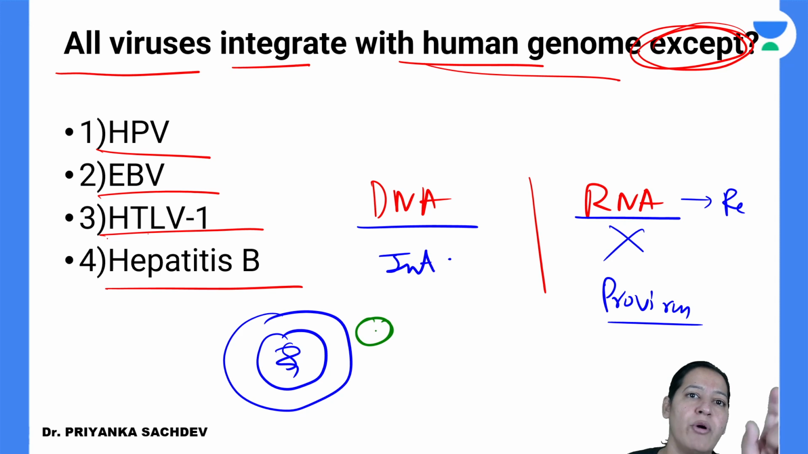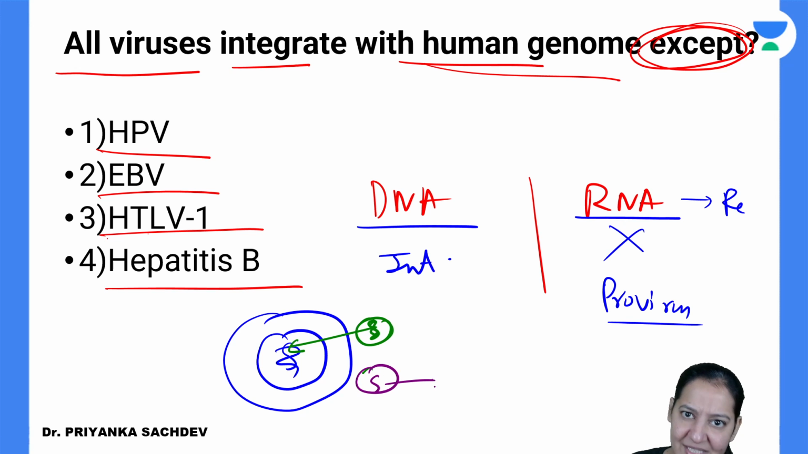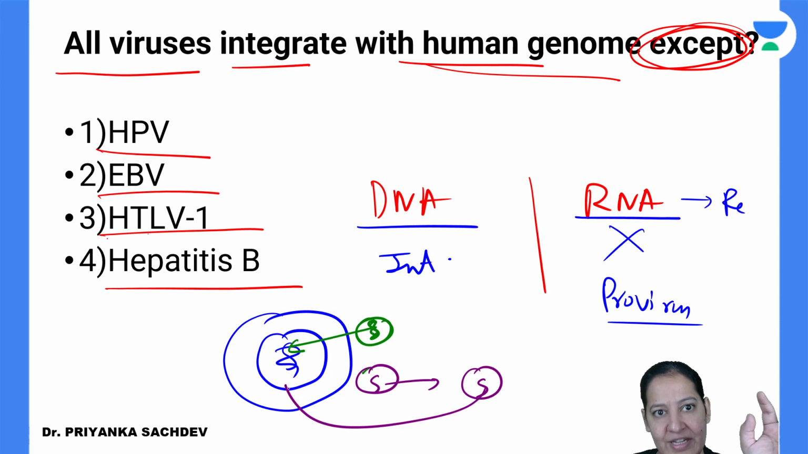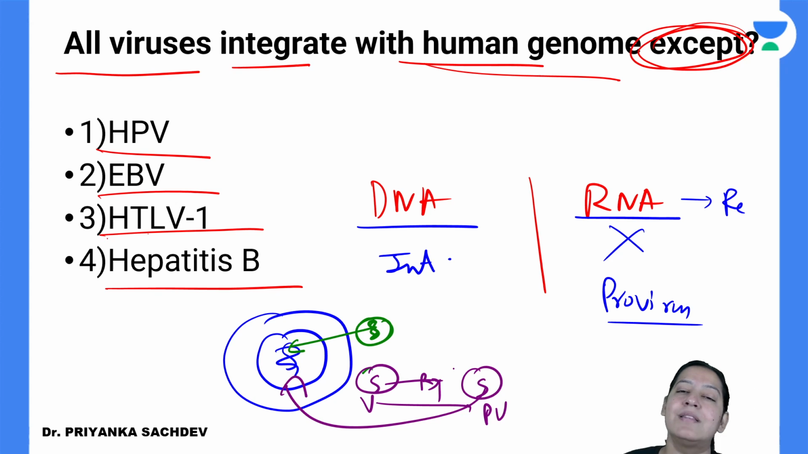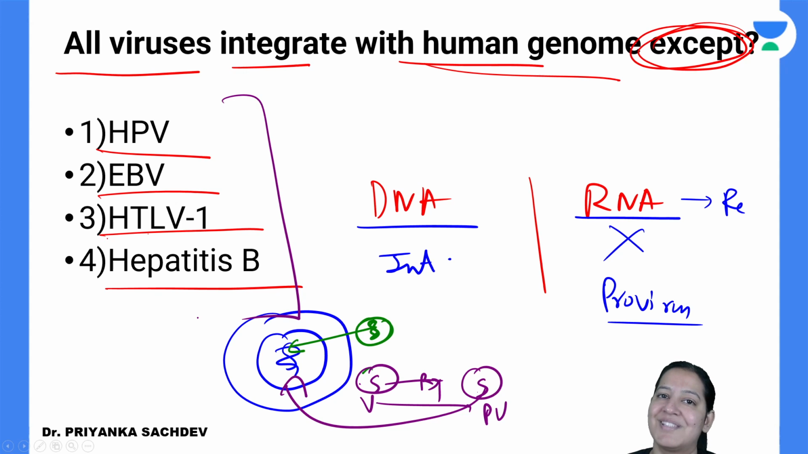This is a virus. Now, if the virus directly contains DNA, it can integrate. But if the virus contains RNA, the RNA first has to be converted into DNA before integration. So first, from virus, it has to convert into provirus. Using reverse transcriptase, the RNA gets converted into DNA, then it can integrate. So in short, which of the following is an RNA virus? This is the question. The question is based on DNA and RNA viruses.